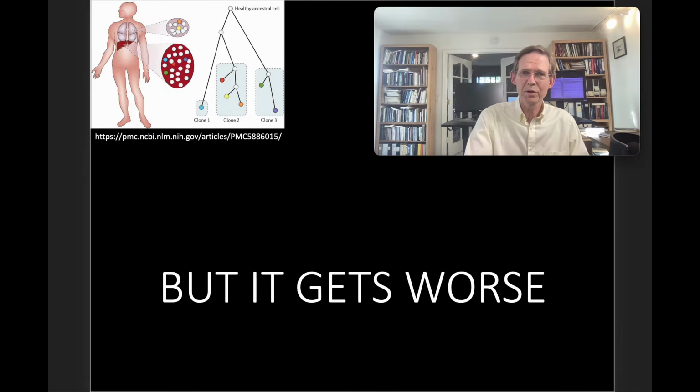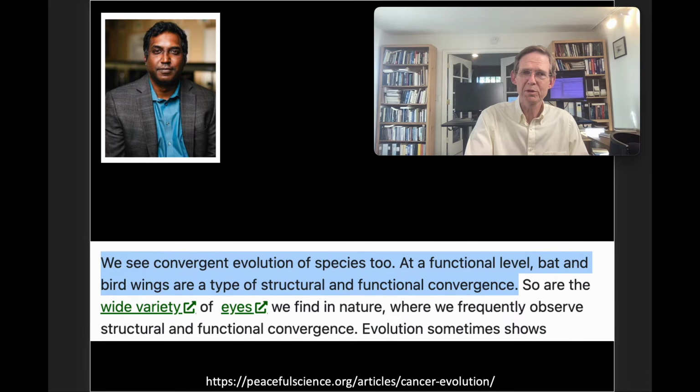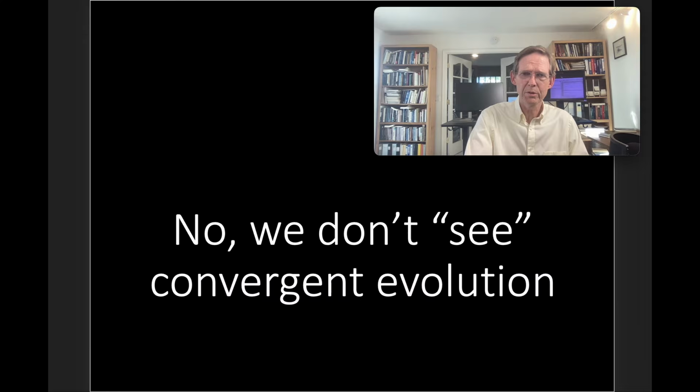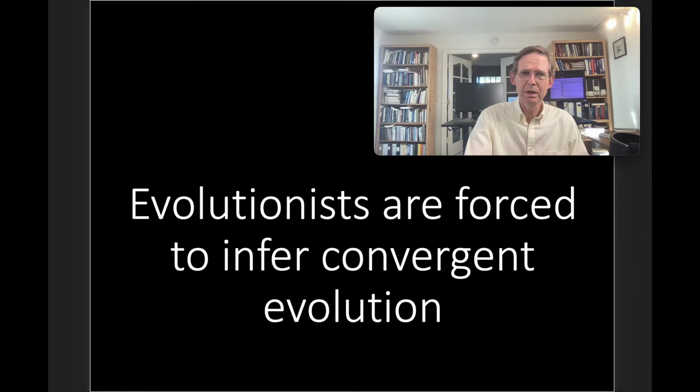But it gets worse. Recall this passage from the Swamidass paper. "We see convergent evolution of species. At a functional level, bat and bird wings are a type of structural and functional convergence." Wait a minute. We see convergent evolution? I hope a red flag went up for you. No, we don't see convergent evolution. Evolutionists are forced to infer convergent evolution.